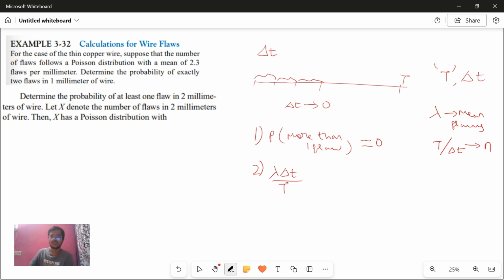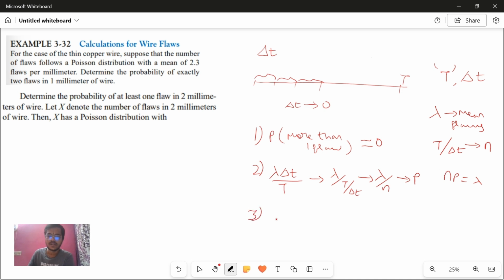Now lambda delta t by t is what? Lambda by t by delta t, and this is lambda by n. Can you see what this is? This is nothing but p, right? So np is equal to lambda. That's what we saw yesterday in the previous video, right? So this is another assumption.